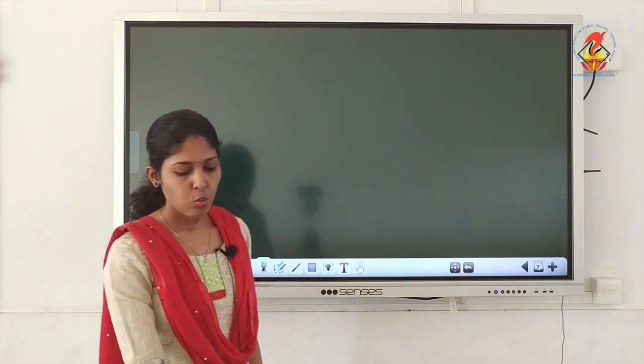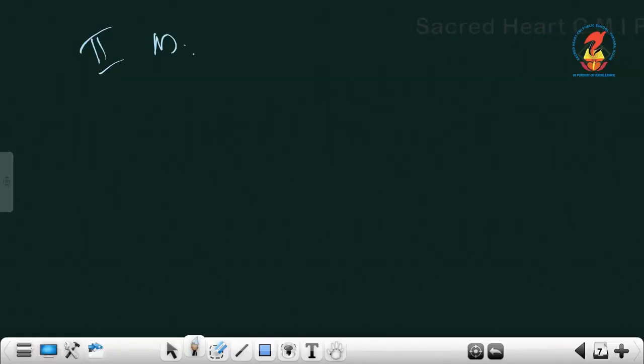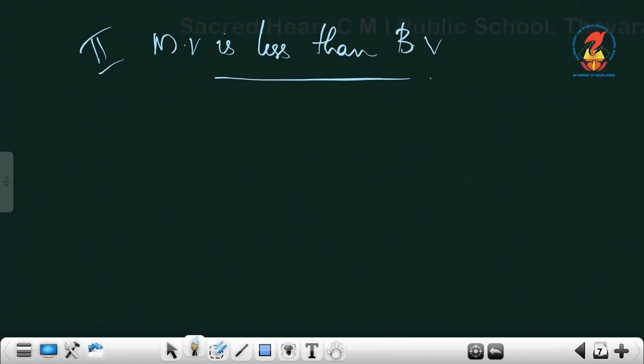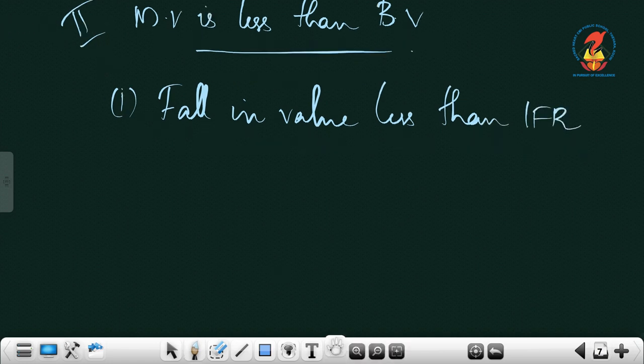Second case is when market value is less than book value. Again, we have subheads. You write subhead 1. Fall in value is less than IFR. There is fall in value, but that is less than investment fluctuation reserve.